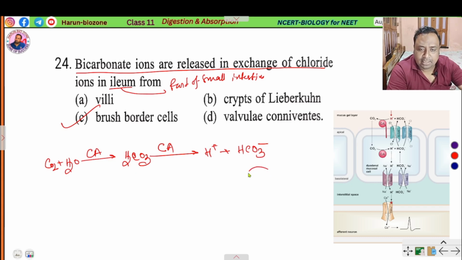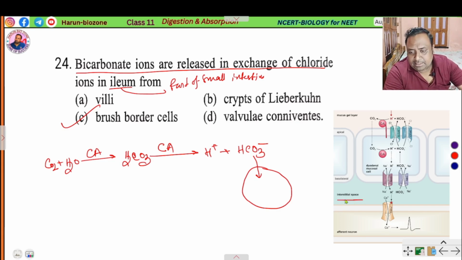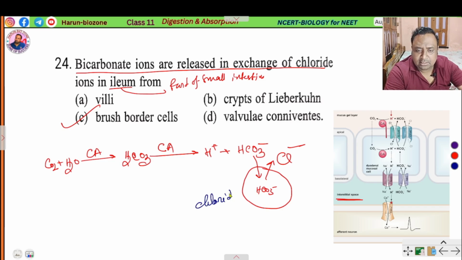This HCO3 minus enters the RBC or anywhere like the interstitial space and exchanges with chloride ion. This is called chloride shift. So this function occurs in the brush border epithelium cell.